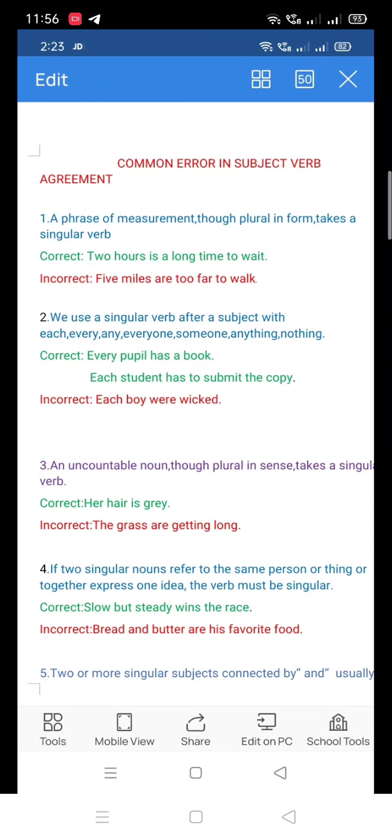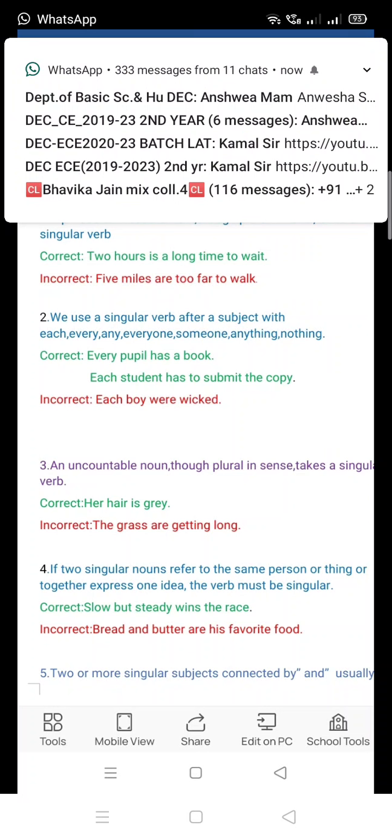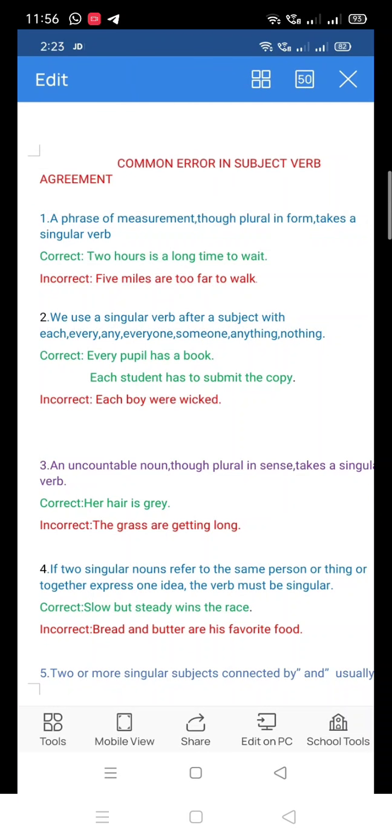Here, you are missing the vital point. I am telling you, two singular nouns refer to the same person or thing or together express one idea. Whatever examples I have given here indicate two singular nouns referring to one idea, not the same person or thing.